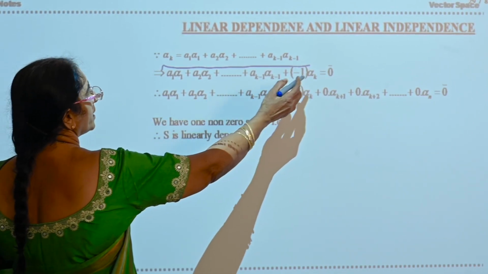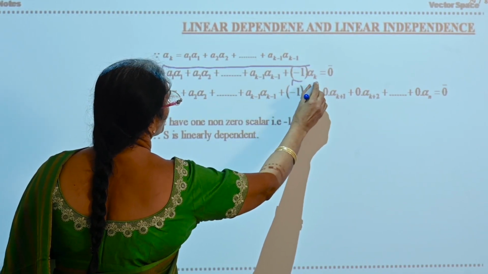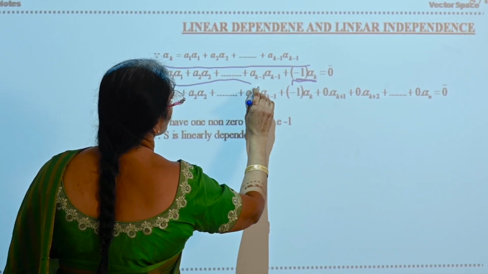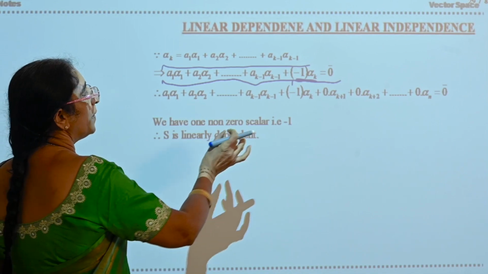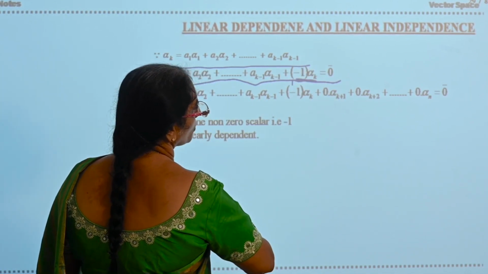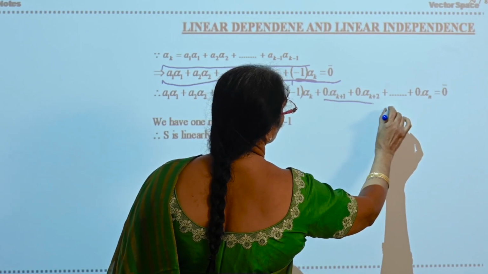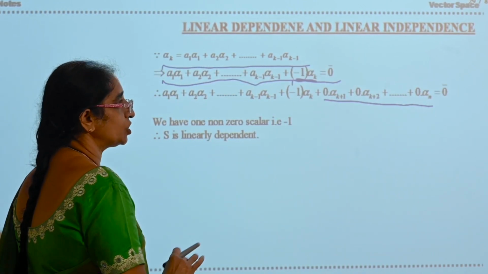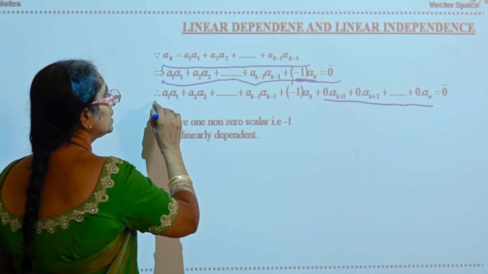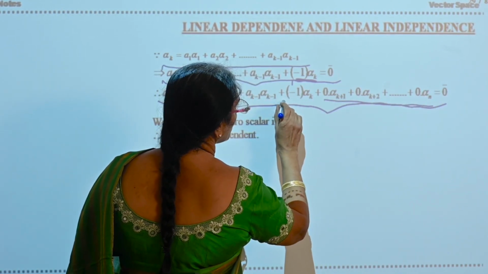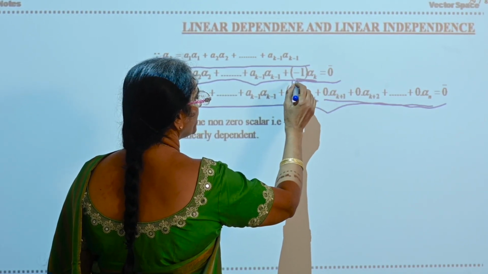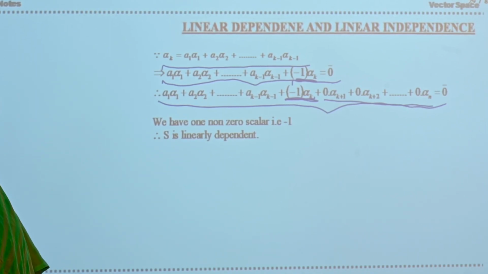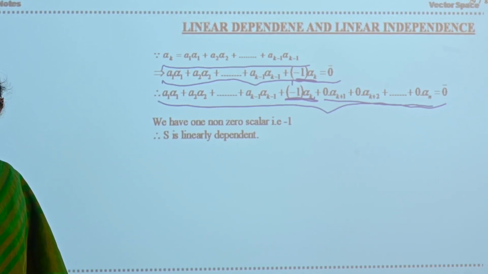Bring this alpha k to this side, that is minus 1 into alpha k is equal to the rest. If you observe this linear combination, even though a1, a2, up to ak minus 1 may become 0, minus 1 into alpha k is not equal to 0. And you are adding 0 alpha k plus 1 and the remaining elements with 0 coefficients. So if you see, this linear combination is equal to 0, and there exists one element such that the coefficient of that element is minus 1, which is not equal to 0. Therefore, by the definition of a linearly dependent set, you can say that S is linearly dependent.